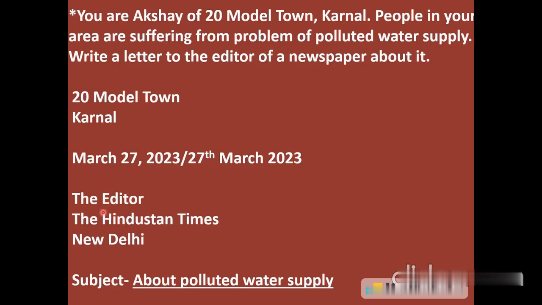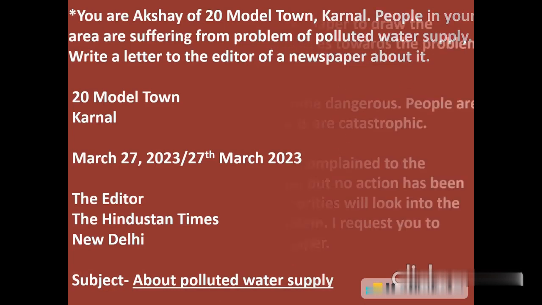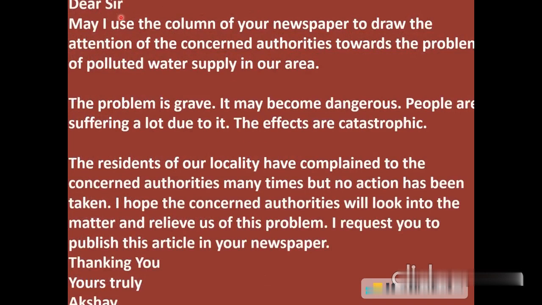Then you are supposed to write the designation of the addressee. See, you are supposed to write a letter to the editor. So he is the addressee to whom we are addressing this letter. It is the designation of the addressee. So in the first line we are supposed to write the editor, then the Hindustan Times, the department of that person, the editor, and then city. Then also we are supposed to leave one line. After that we are supposed to write the subject. Subject I have taken from there, problem of polluted water supply. And in the next slide we are going to address the addressee.